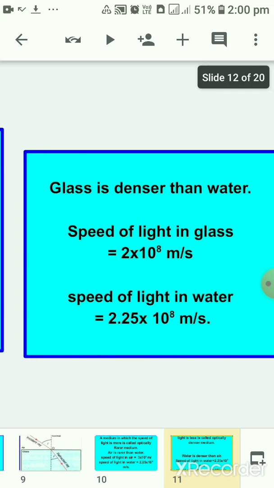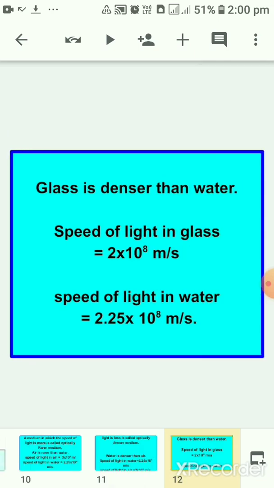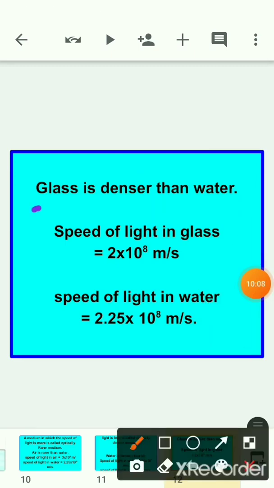Another example: if I am writing here glass is denser than water, then it means the speed of light in glass is less than the speed of light in water. Here you can compare yourself. The speed of light in glass is 2 into 10 to the power 8 meter per second, and the speed of light in water is 2.25 into 10 to the power 8 meter per second.